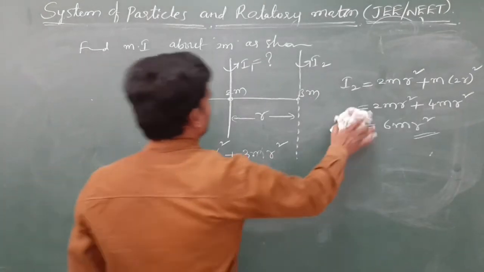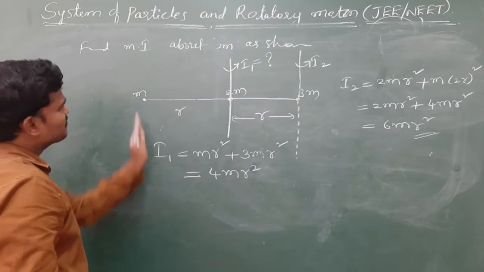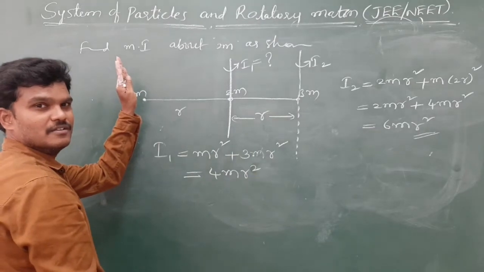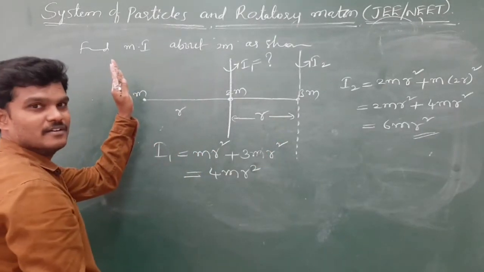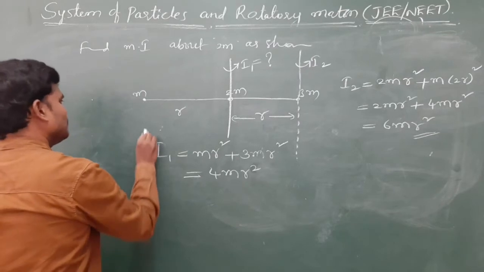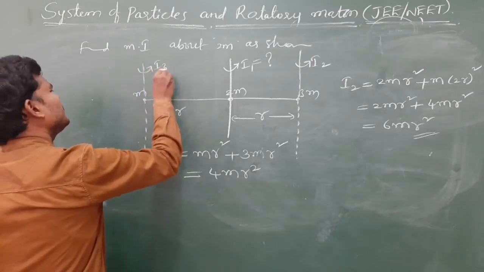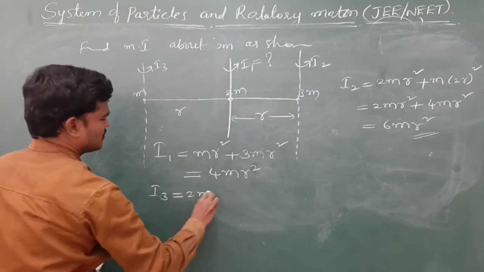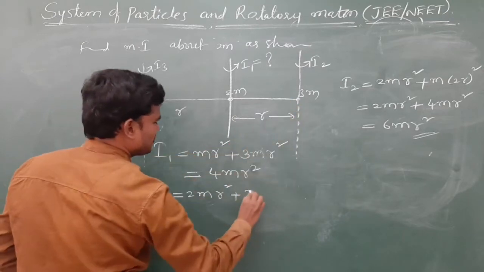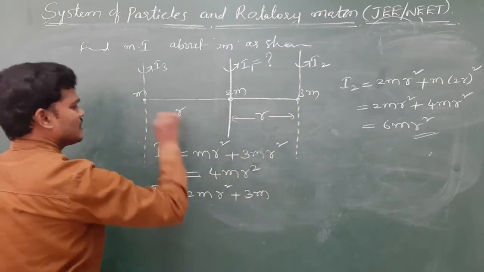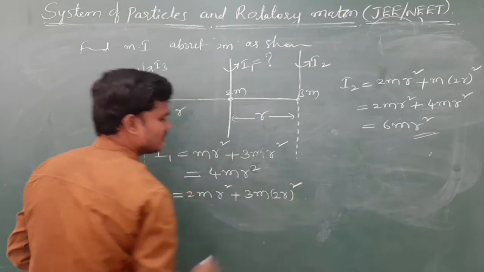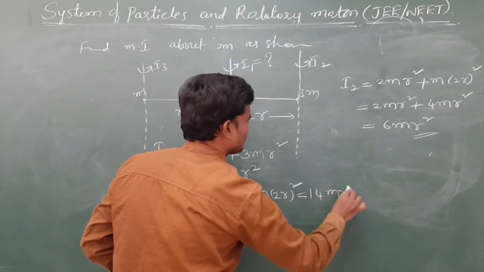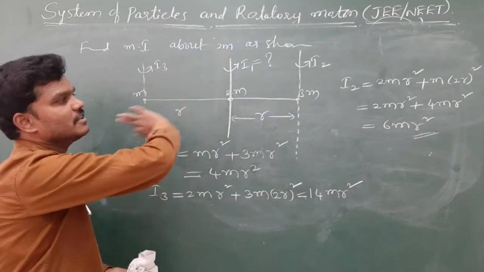And let us find one more question. Okay, you can find about this also. You expect from this, 2m into r square plus 3m into r square. Sorry, 3m into 2r whole square. Okay, let us try this also. So, let me find I3. I3 is what? 2m into r square, 3m into r plus r, 2r whole square. So 4, 3, 12 plus 12. How much is it now? 14 mr square.